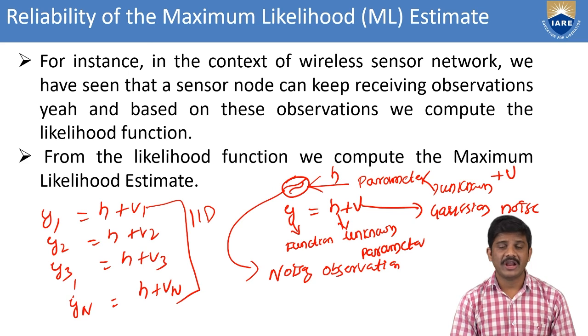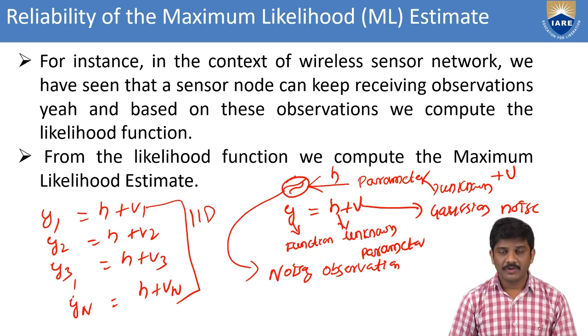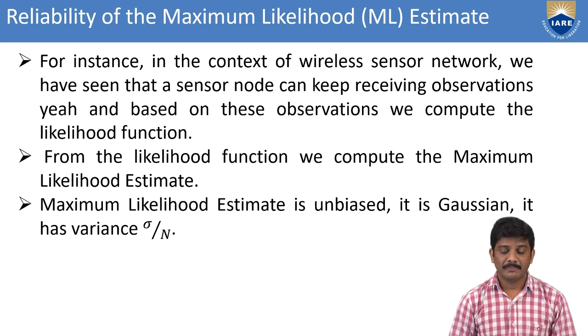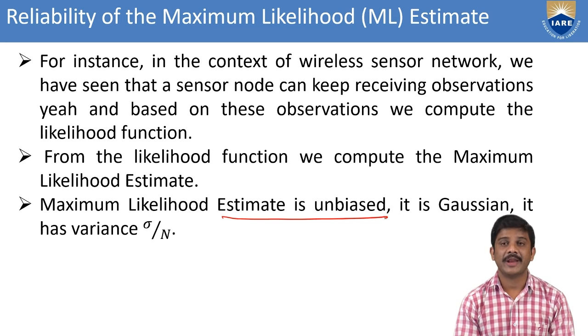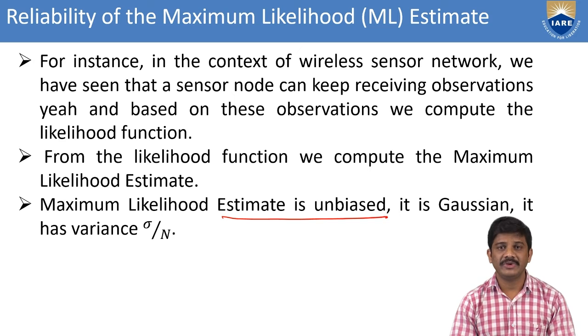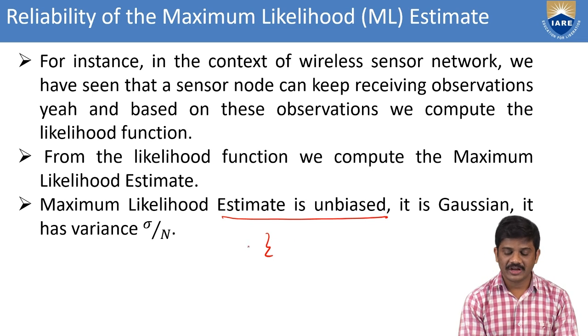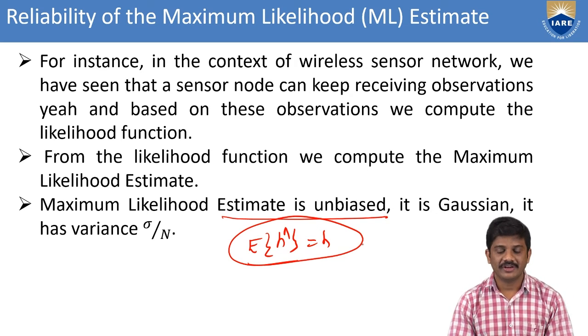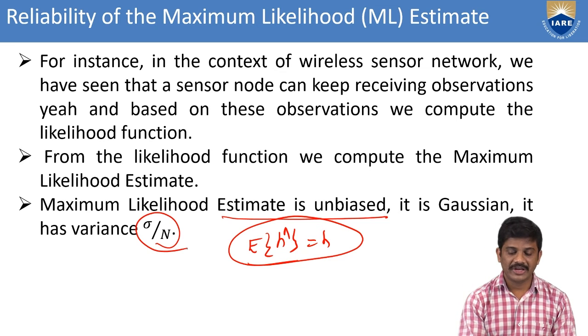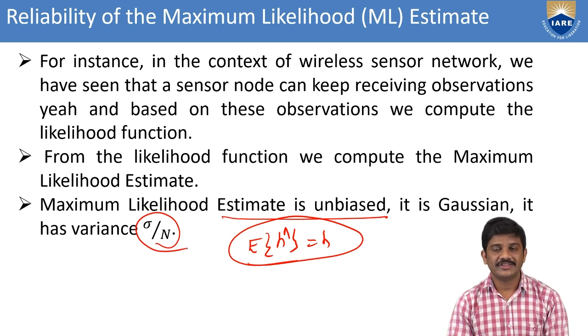There we have the mean and variance in the observation model. We can also compute the maximum likelihood function from the likelihood function. We can take the maximum likelihood when the estimation is unbiased. Unbiased means the estimated parameter equals the true parameter. When this is satisfied, the estimated parameter is equal to h. Then this is called the unbiased condition. Then the variance is sigma by n.